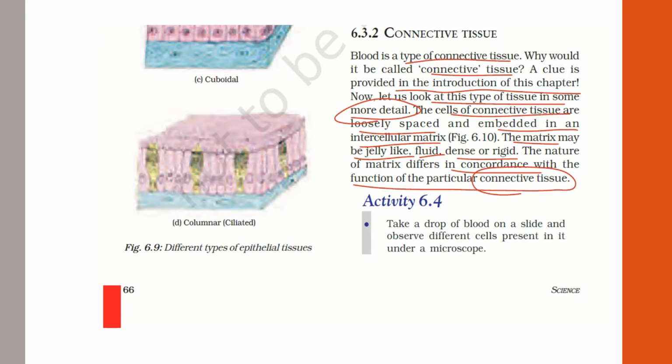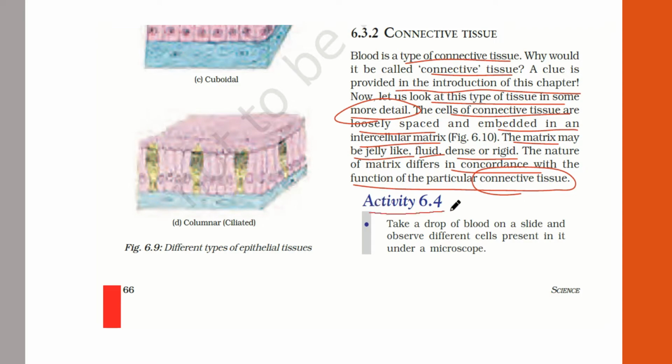So we can say that the blood will be fluid. The function is like that only because many substances are carried through the blood, through the fluid, from one part of the body to another. But the cartilage, the ligament, the bones, they should be rigid, hard, dense because their activity is like that only. They can't be fluid. Right, is it clear?